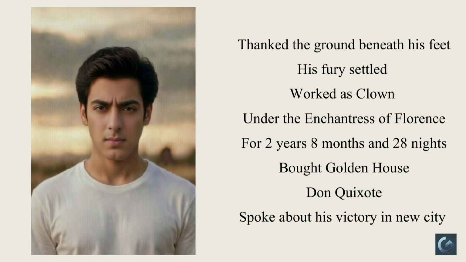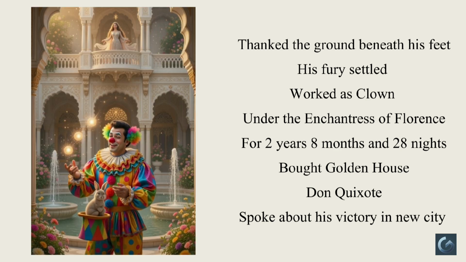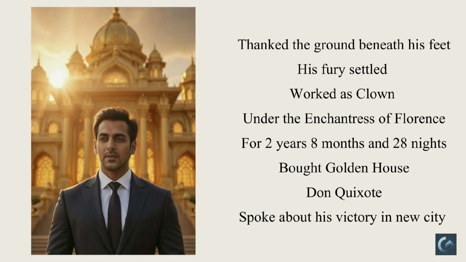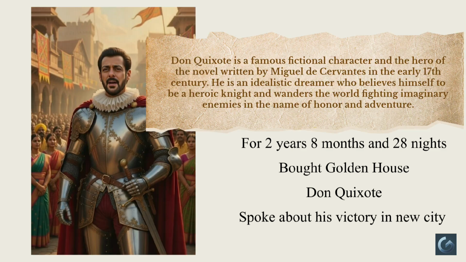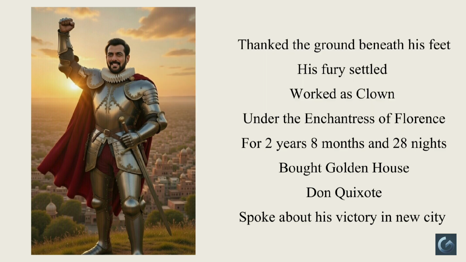As his fury for leaving his own motherland slowly settled, Salman started to live his life in the new city by working as a clown for the Enchantress of Florence for 2 years, 8 months and 28 nights. Through this strange job, he earned well and finally bought a golden house. In time, he retold the story to everyone by disguising his identity as a famous literary wanderer, Don Quixote, and spoke proudly of his victory in the new city where he had made his life. And that is the story.